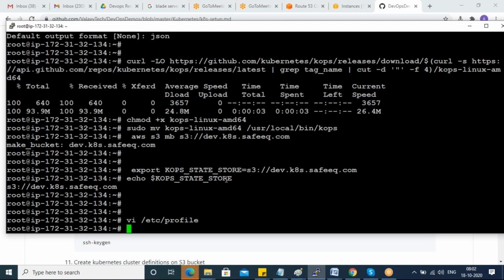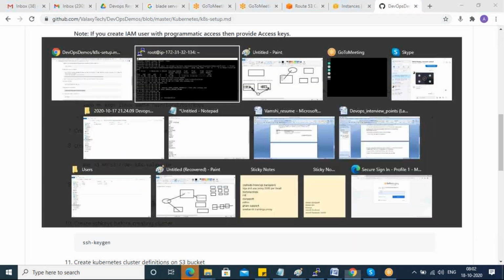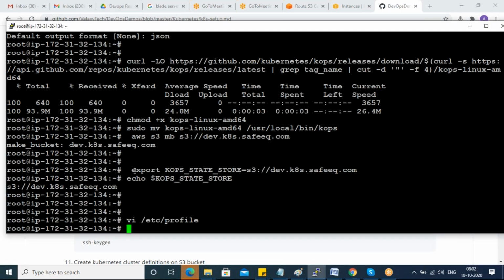Otherwise, it will be empty after reboot, because you did it on the command line. Command-line settings are most of the time temporary. If you set an environment variable on the command line, it will be temporary, so you should make it permanent. So I made it permanent.